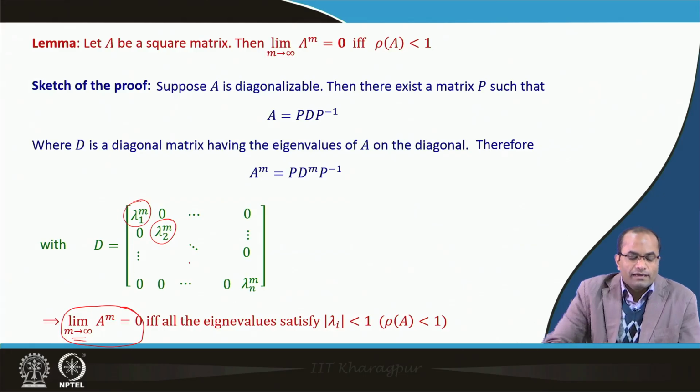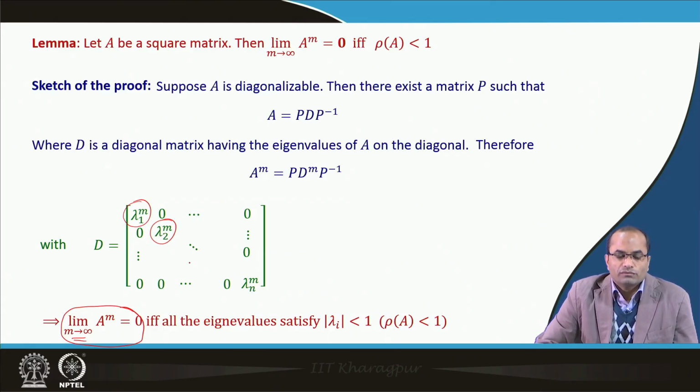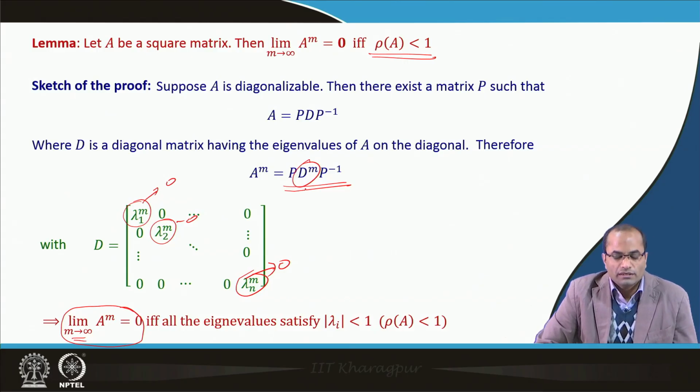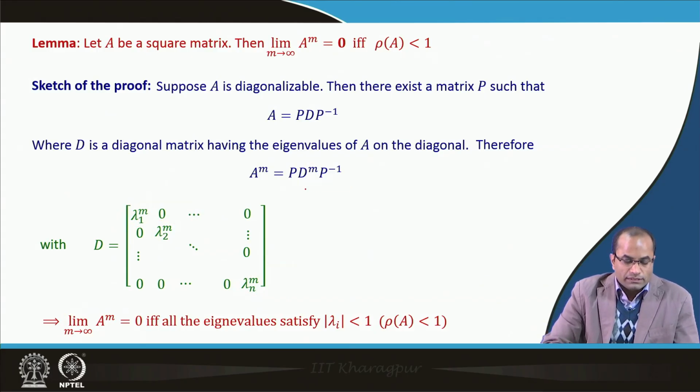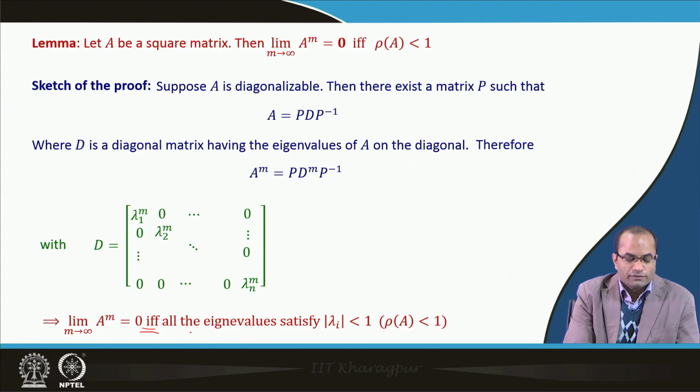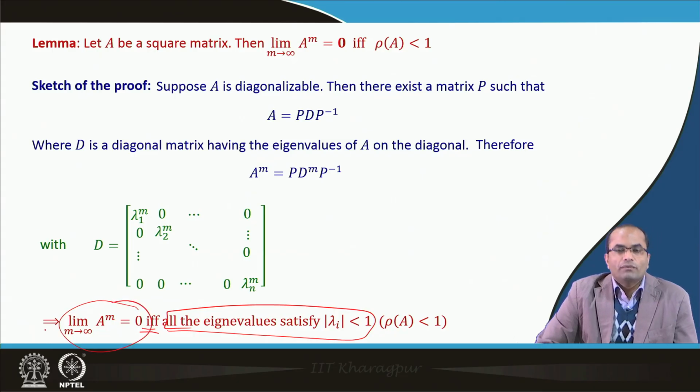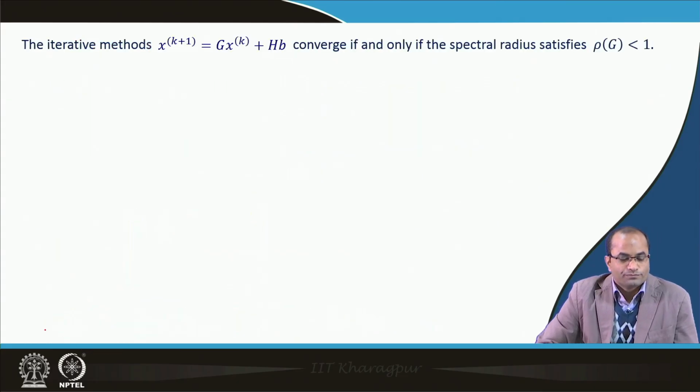So, if all the eigenvalues are less than 1, or in other words, the spectral radius rho of A is less than 1, then all of them will go to 0, and finally we will have a 0 matrix, and when we multiply, everything will become a 0 matrix. So that is the condition, and we have an if and only if condition: if all the eigenvalues are less than 1 in absolute value, then the limit of A power m will go to 0.